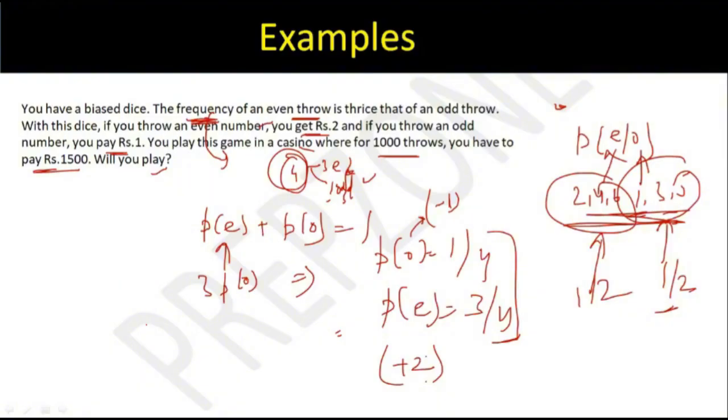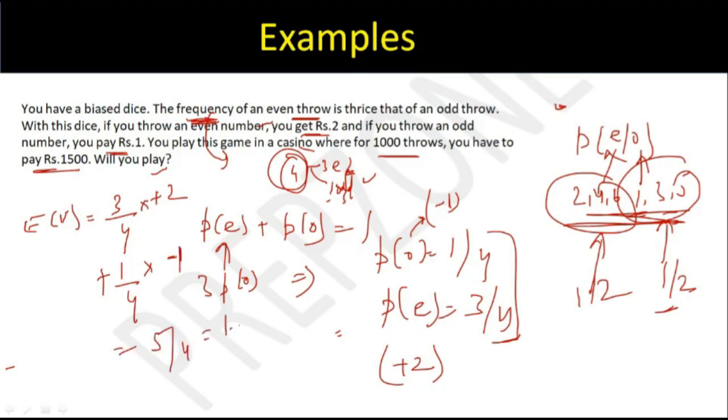Understood. Okay. So my expected value is what? I discussed expected value is nothing but summation of all the probabilities times the payoffs. So expected value is probability of even, which is 3 by 4, if I get even, I get +2 rupees, plus probability of odd, which is 1 by 4, if I get an odd, I have to pay ₹1. So the net is 6 minus 1, which is 5 by 4, which is nothing but 1.25. So if I throw a dice, my expected value is going to be 1.25 rupees.